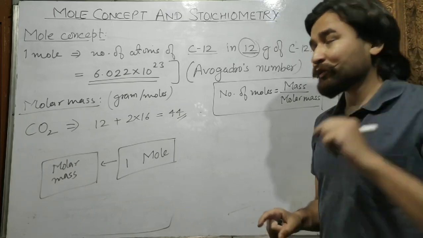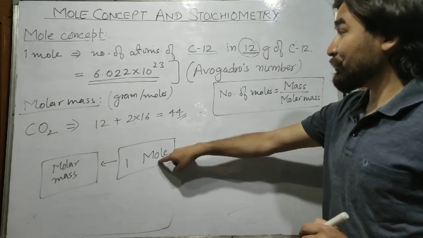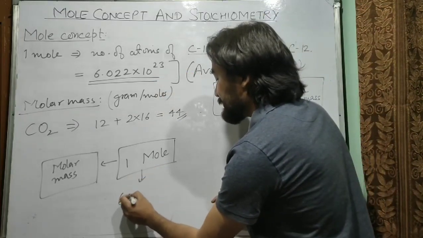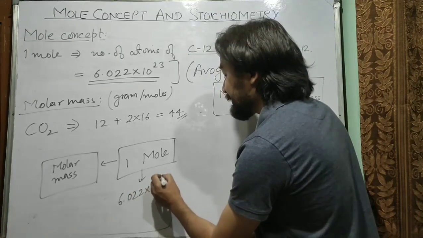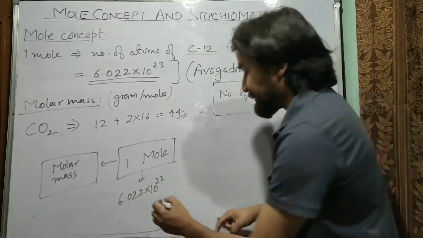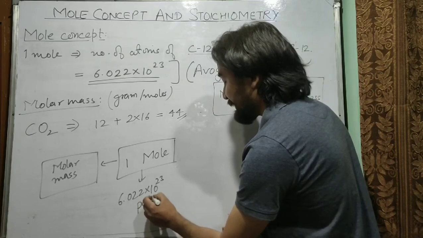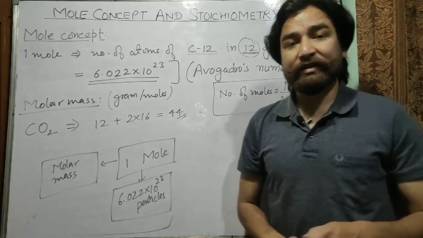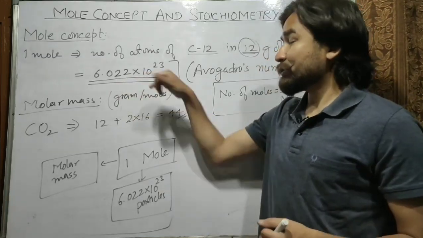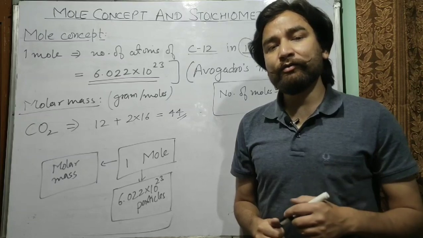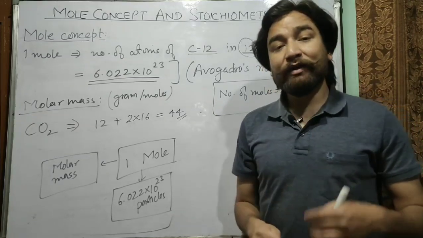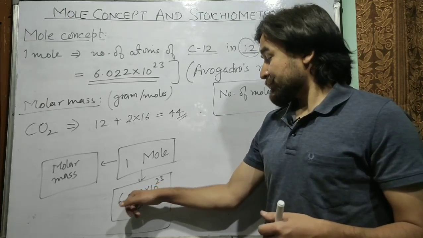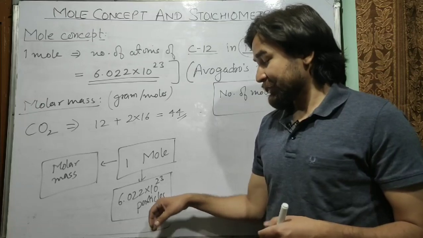Now you also know one thing about 1 mole: how many atoms or molecules does 1 mole have? 1 mole is equal to 6.022 into 10 raised to power 23. So there may be atoms or particles or molecules, so we will just name them particles. If I say 1 mole of carbon dioxide, it means it consists of 6.022 into 10 raised to power 23 molecules of carbon dioxide. If I say 1 mole of oxygen gas, it means it has 6.022 into 10 raised to power 23 particles of oxygen gas.